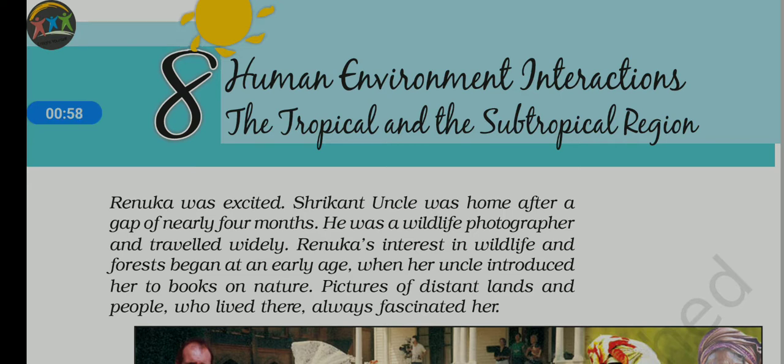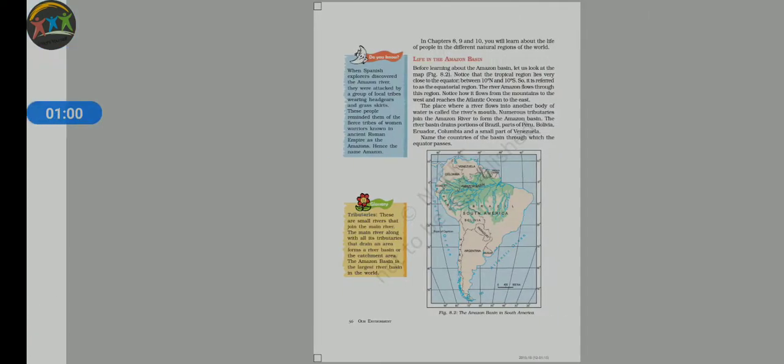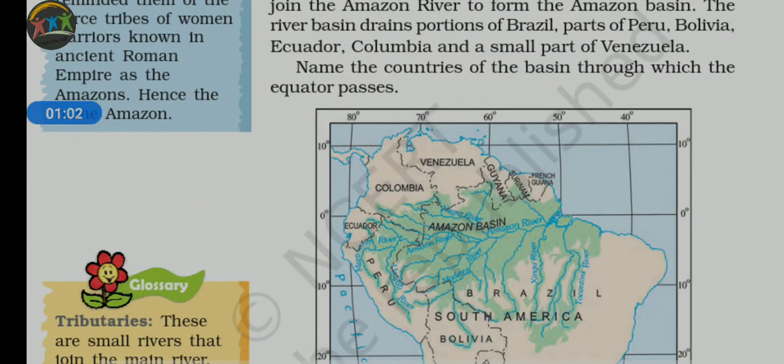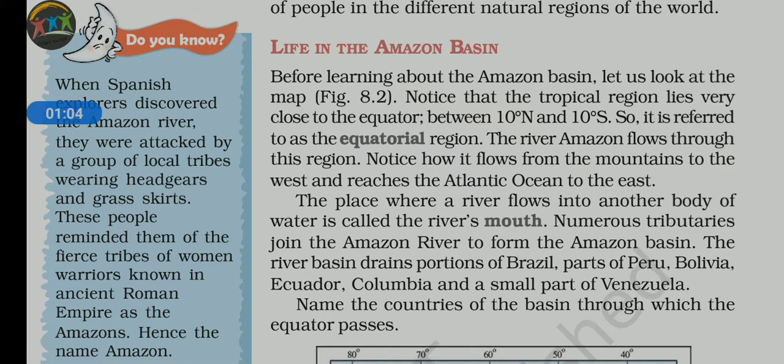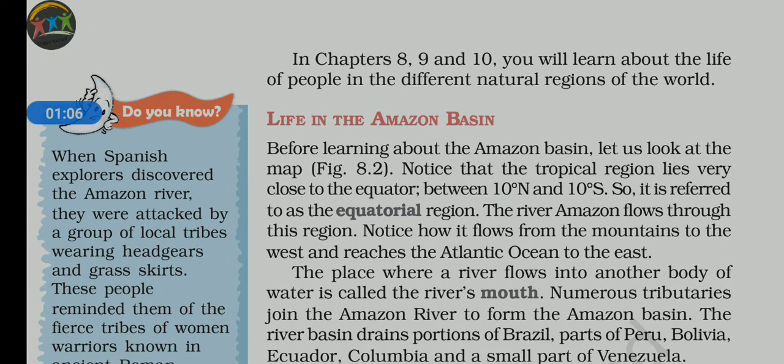What are these two case studies? Here we are going to know about two areas. Number one, it is Amazon basin, and number two, Ganga Brahmaputra plain. So today the first thing I will emphasize is the Amazon basin.